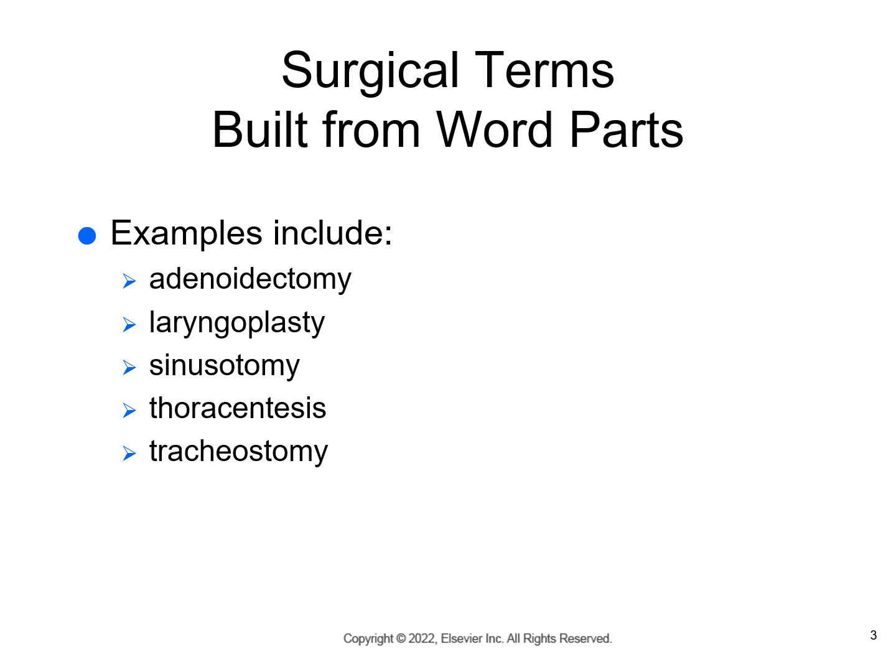Surgical terms include adenoidectomy. Ectomy is going to refer to excision, and adenoid tells us where, so it's a surgical excision of adenoid. Laryngoplasty. Plasty means surgical repair. Larynx is the location, so this is surgical repair of the larynx. Sinusotomy is incision, is otomy. Sinus again is where, so it's an incision into a sinus.